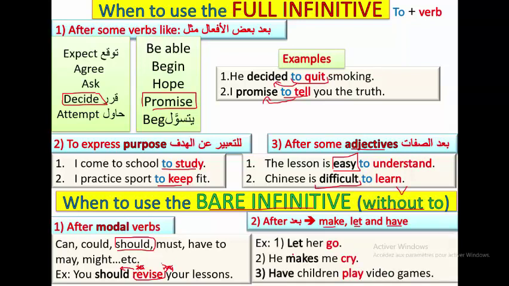Examples, let me go. We use go here because we have the verb let before. He makes me cry. We use cry, the bare infinitive, because we have make or makes here. And have children play, because we have have before. Okay? So we are done with the full infinitive and the bare infinitive now.